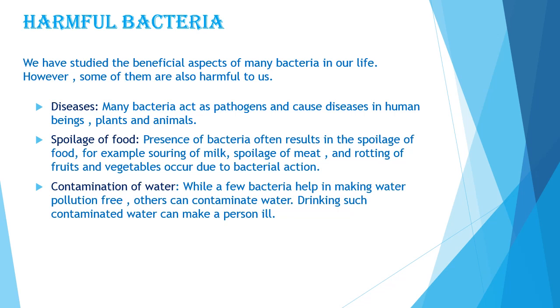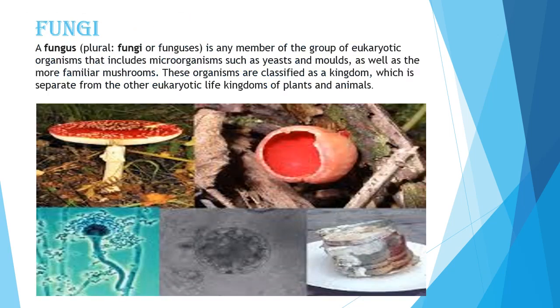For example, souring of milk, spoilage of meat, and rotting of fruits and vegetables occur due to bacterial action. So now you can understand how harmful they are for us. Contamination of water. While a few bacteria, as I told you, are helping in making water pollution free, because they help in the secondary treatment of sewage, some other bacteria can contaminate water also, and drinking that contaminated water can make a person ill. These are the harmful effects of bacteria.